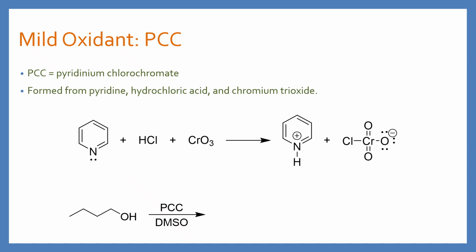Now, when PCC is reacted with the primary alcohol, DMSO is our solvent here, it's not another reagent, we end up making an aldehyde. And that aldehyde is going to form on the carbon that was previously the alcohol. So we draw the same structure we already had. Here is our carbon that had the alcohol. Now, instead of reproducing our alcohol here, we are going to draw an aldehyde.